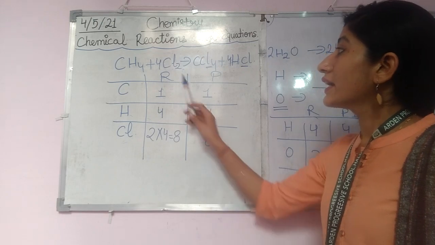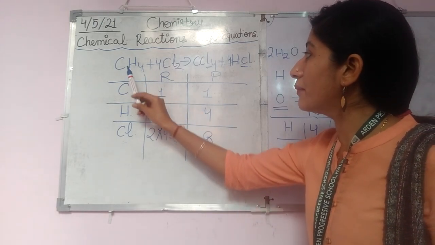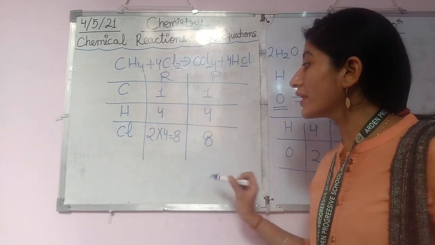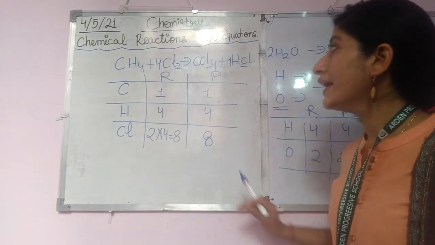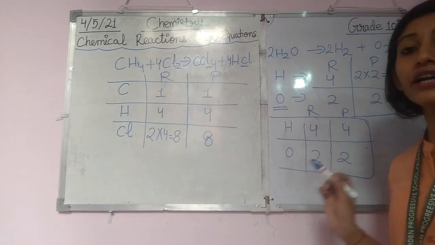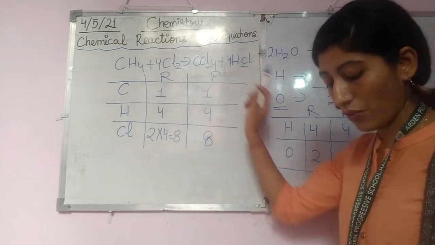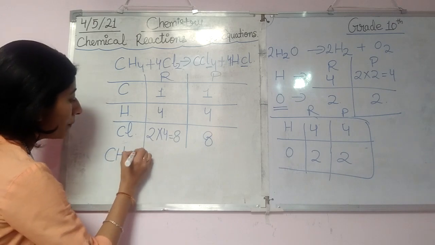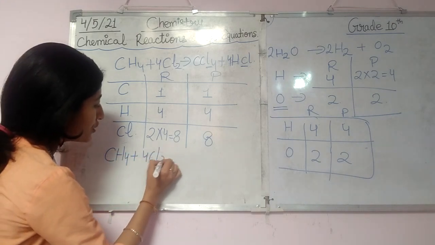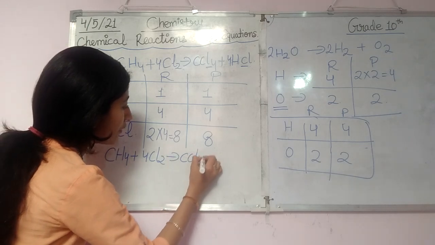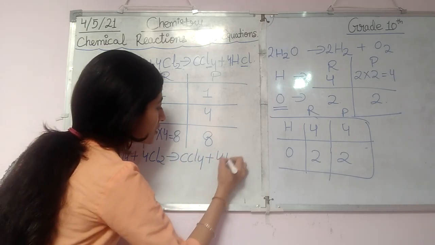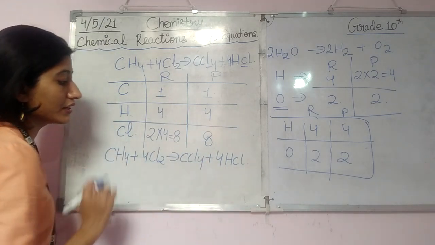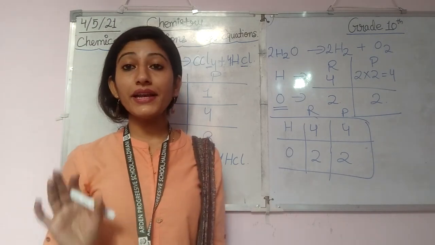So what are we getting? Carbon is also 1; on both sides the number of carbon is the same. On both sides the number of hydrogen is the same. And on both sides the number of chlorine is the same. And what is the final reaction formed? It is CH4 plus 4Cl2 changes into CCl4 plus 4HCl. Okay, so this is called the balanced equation.